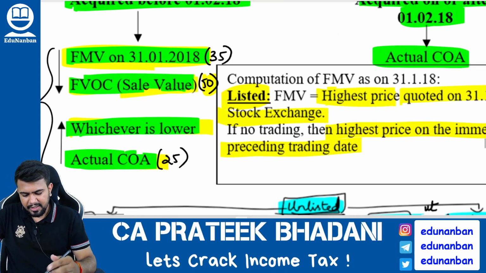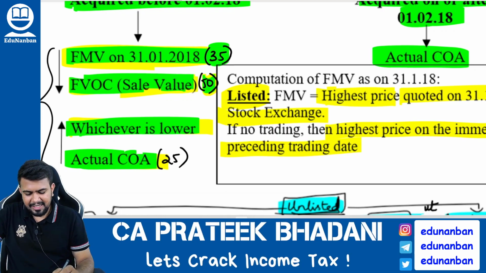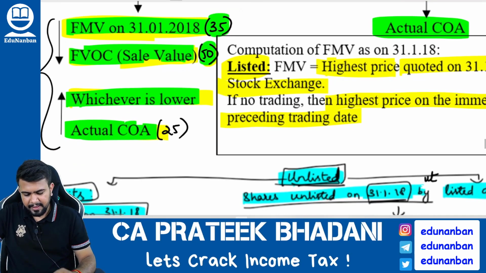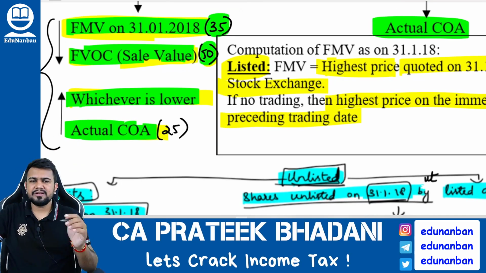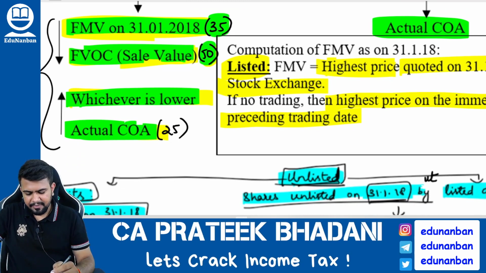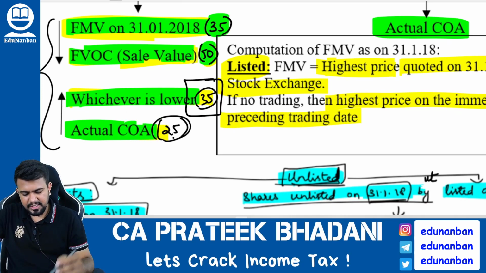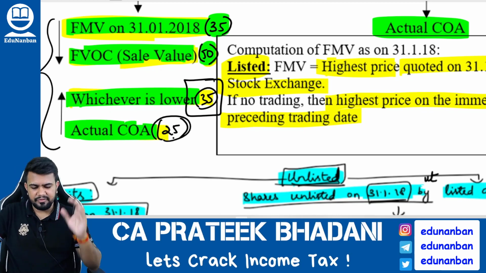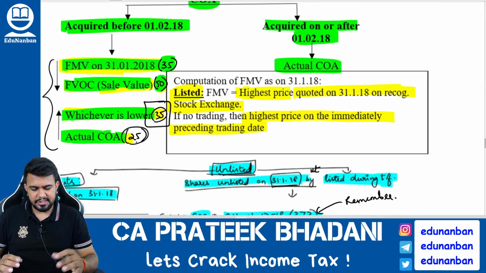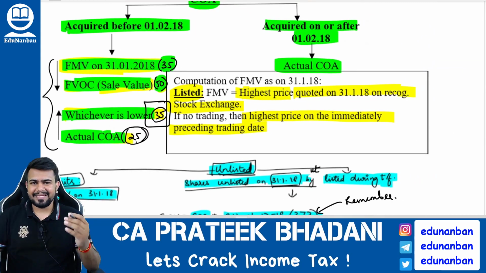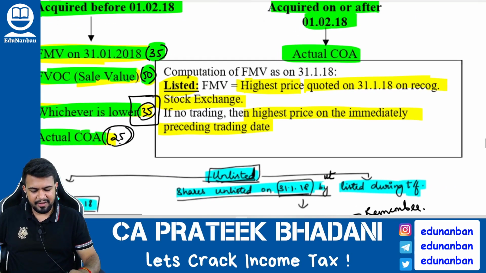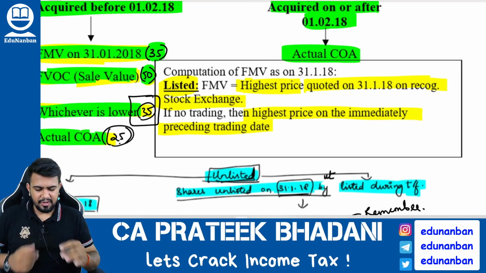So for example, if fair market value as on 31/1/2018 is 35 rupees, sale value is 50 rupees, then take whichever is lower. Which is lower? 35. Then take whichever is lower, which is 35, and actual cost, that is 25, whichever is higher. Hence this 35 rupees will become the cost of acquisition. Once again, I am not going into detail of the concept of grandfathering. I hope that you are remembering what is the concept.